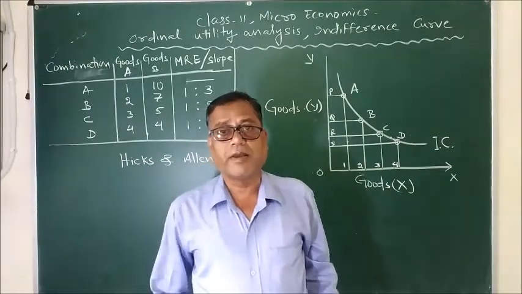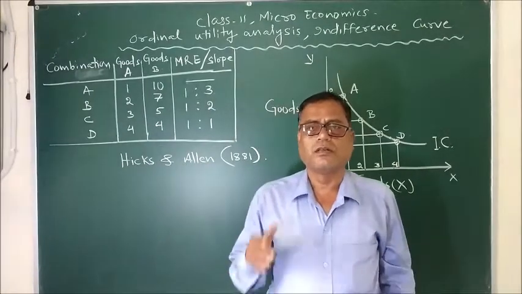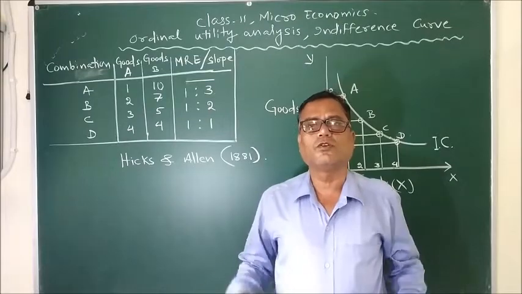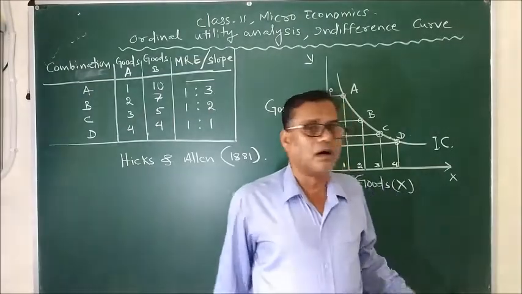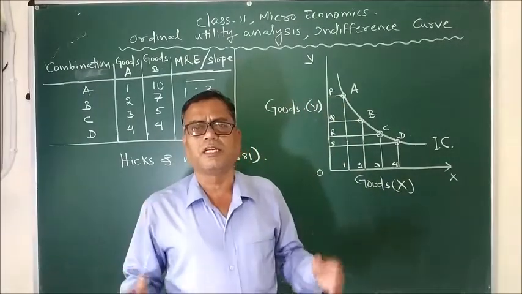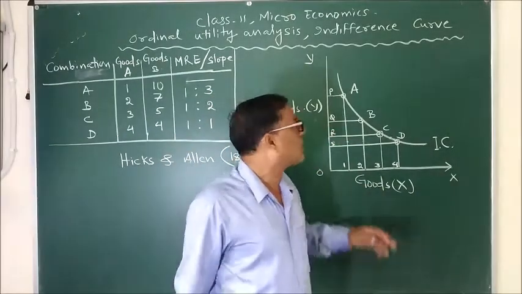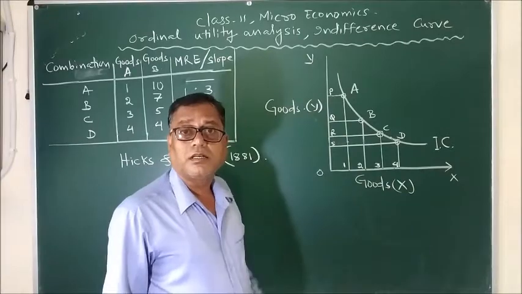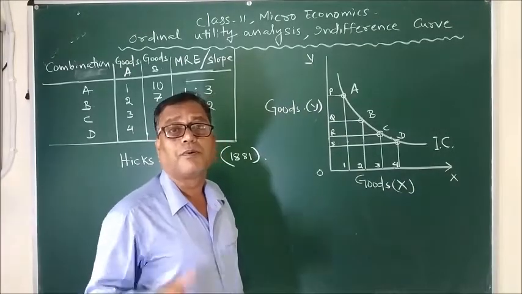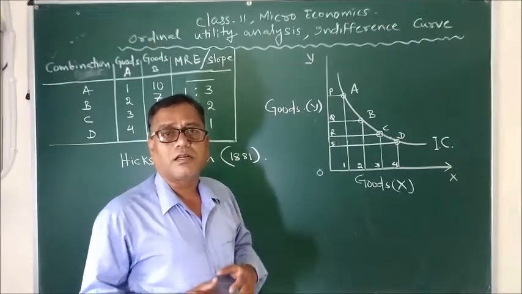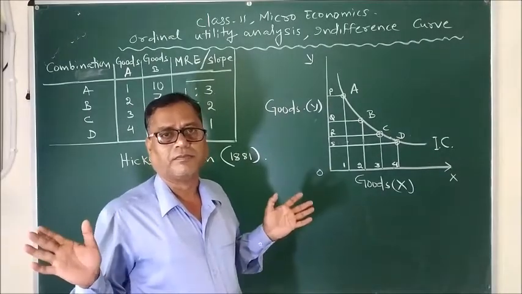But the main drawback of cardinal utility analysis is that many economists believe that utility is something subjective, hence it can be felt, but it cannot be measured and expressed with the help of a number. Simply saying, numerically we cannot express utility.